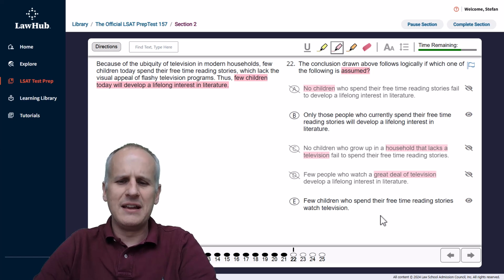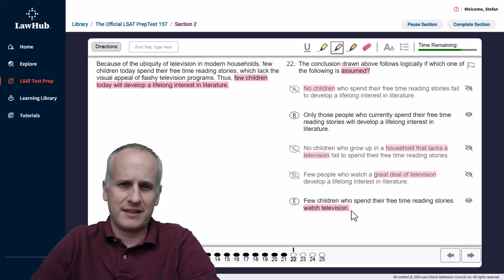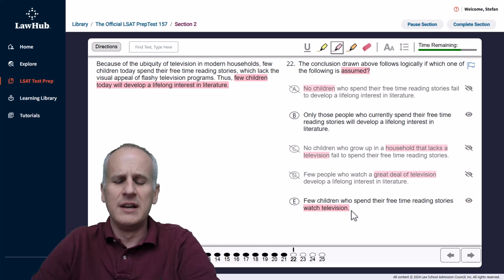And then choice E, few children who spend their free time reading stories watch television. Okay, again, those children who spend their free time reading stories could watch television when they're working or as background noise. There's a lot of different times they could watch television that isn't free. It could be at the dinner table when their parents make them sit down. So this choice is not going to have a direct impact on that conclusion.